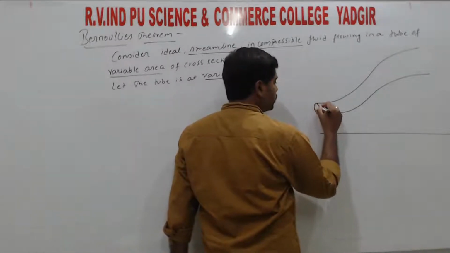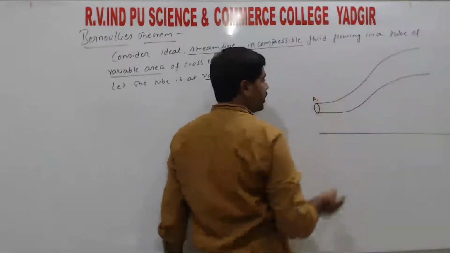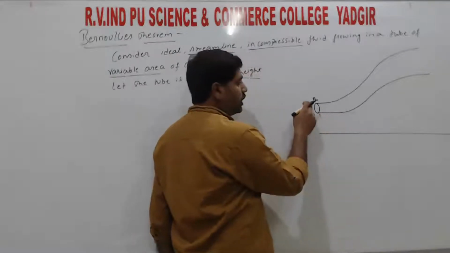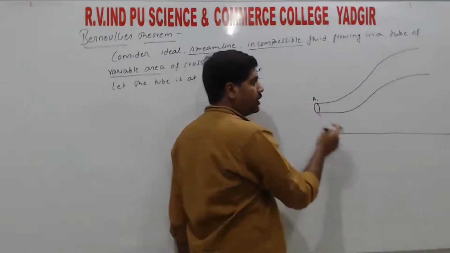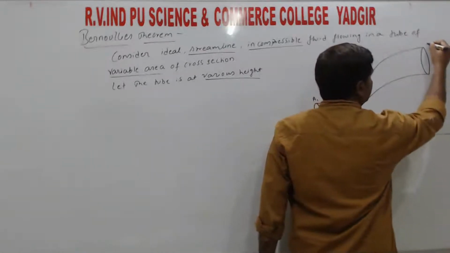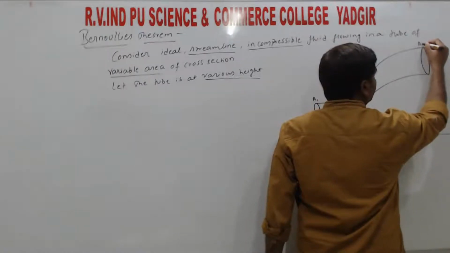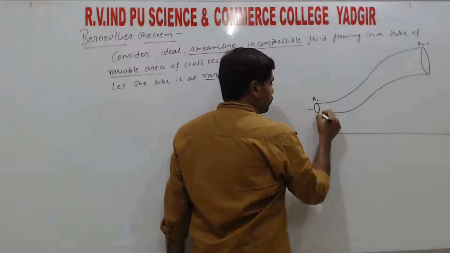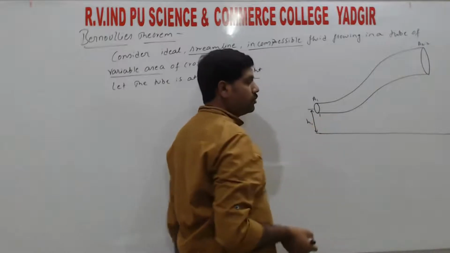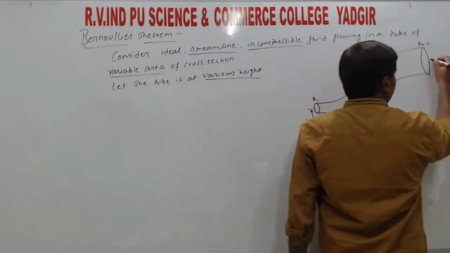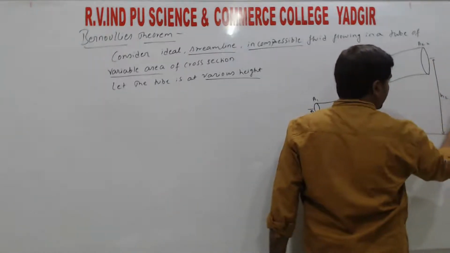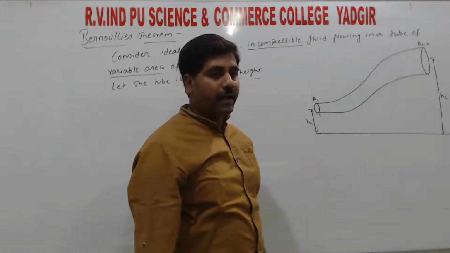So first, the area of cross section at point A is A1, right? So this is point 1. So at the first point the area of cross section is A1. So here we take the second point. So here the area of cross section is A2, right? So at the first point the height is h1 from the ground, and for the second point, consider from the middle. So the diagram is very important, neat, right? So h2 is the height from the ground.